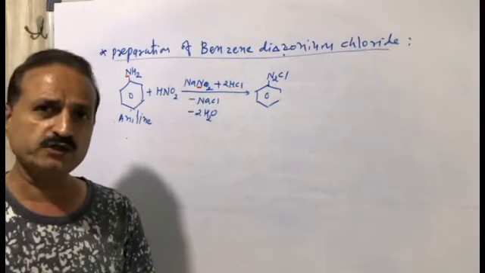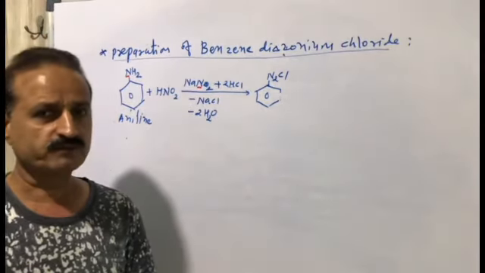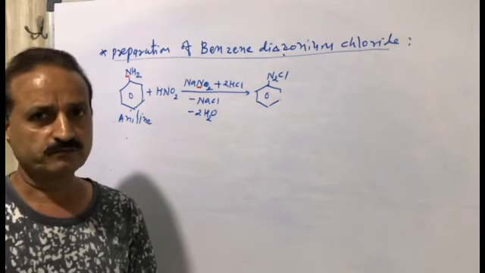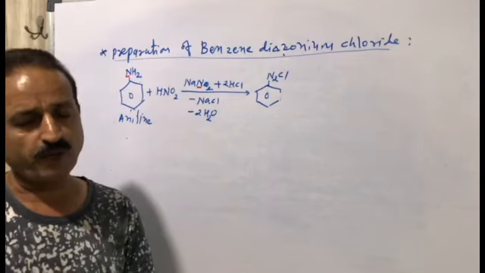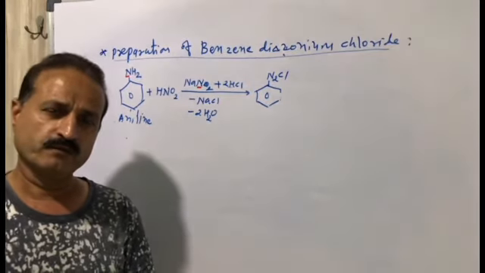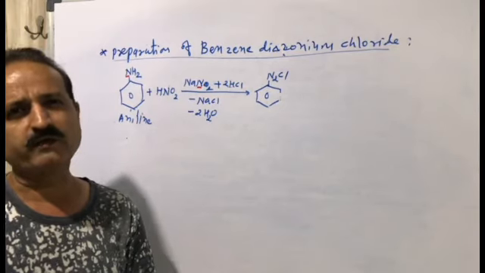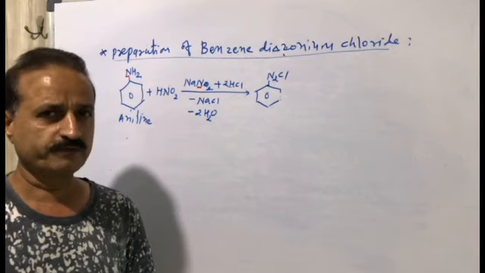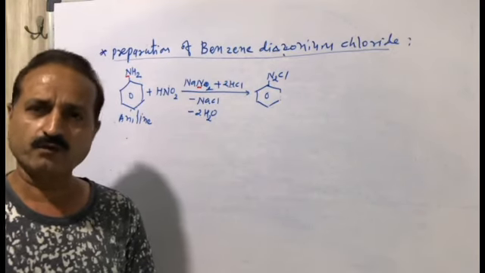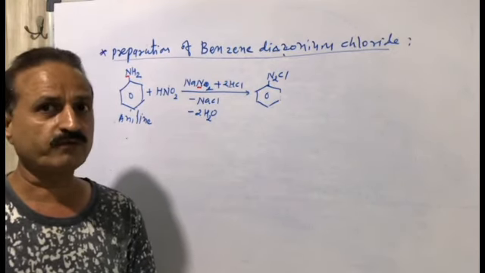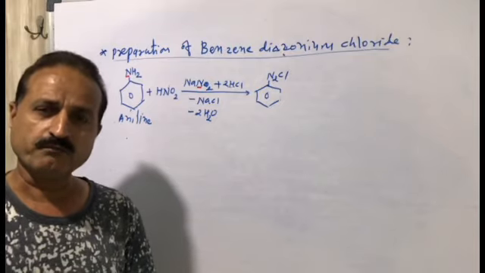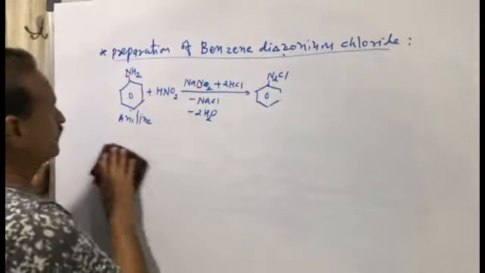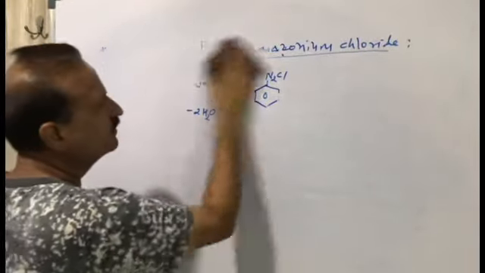There are two reactions. In one reaction, cuprous chloride is used, and in the other, copper powder is used. The reactions are approximately the same, but there is a little difference in performing them. So now we have displacement of nitrogen gas by halide.